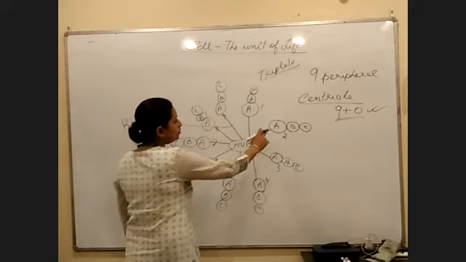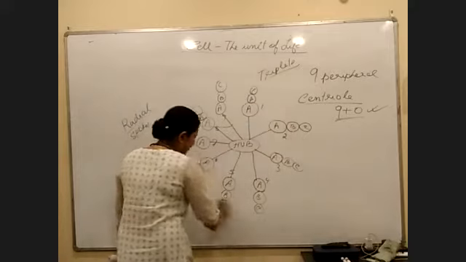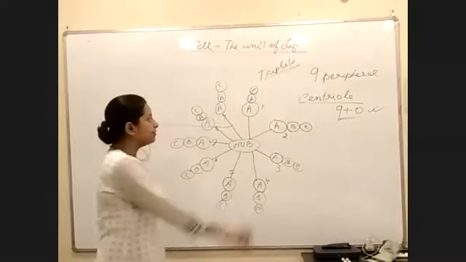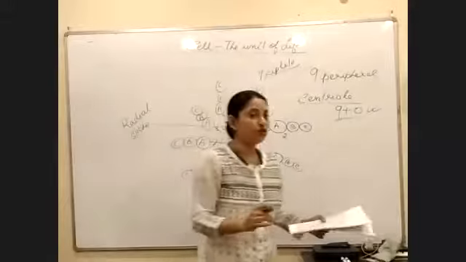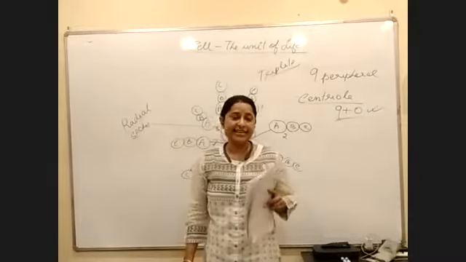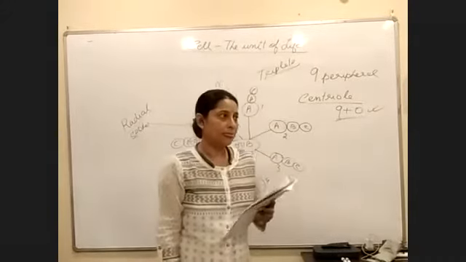Next, if you are talking about the 9 microtubules, all the microtubules will be linked with each other, right? If you have gone through the notes, have you seen something called the CA linker? Yes, ma'am. Right?